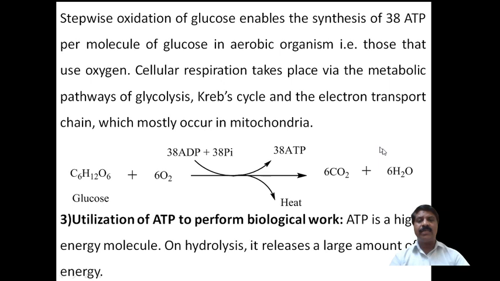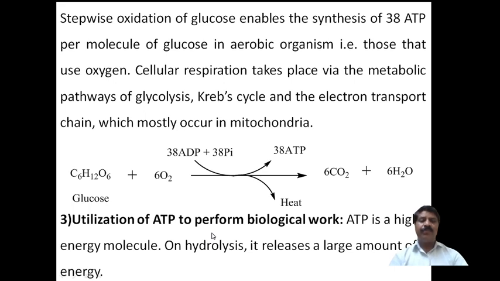These are the processes that take place in metabolism, which occur in the mitochondria, and this is nothing but cellular respiration. Here the glucose is converted to carbon dioxide, 6 molecules. Now this is the second step, to transform the energy. Now the third step is the utilization of ATP to perform biological work.